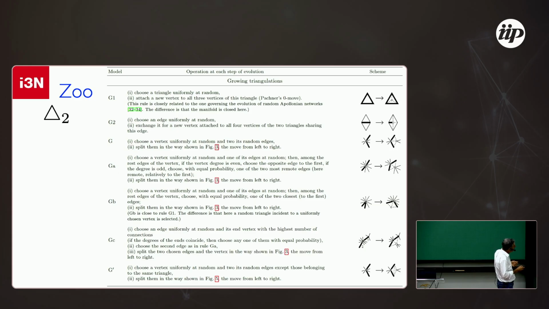Another possibility is this case here: you go to this link, put a node in the middle, and generate four faces, and so on. So you see there are many models that you can generate, and some of them, as I showed, have an analytical solution, others are more difficult.